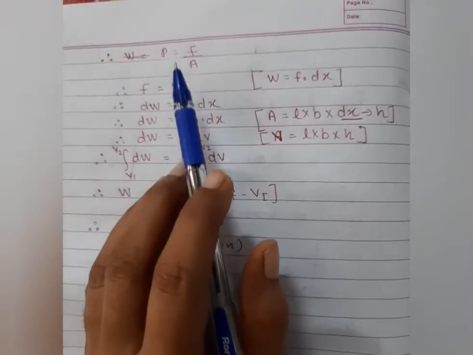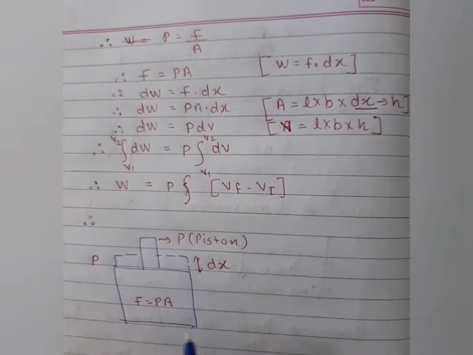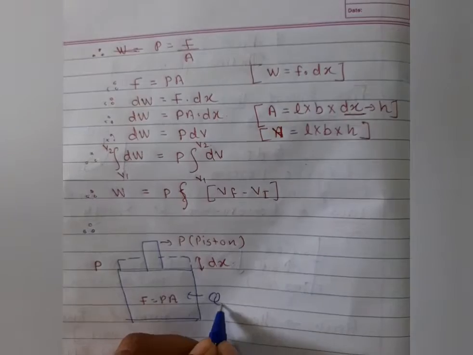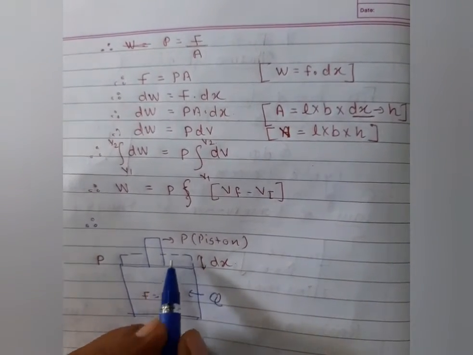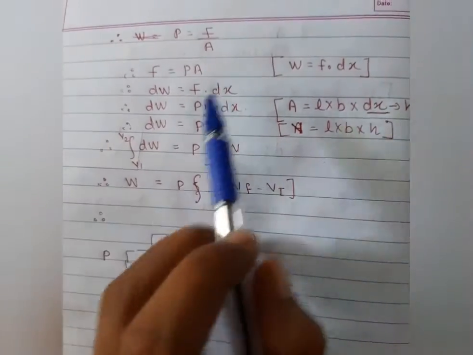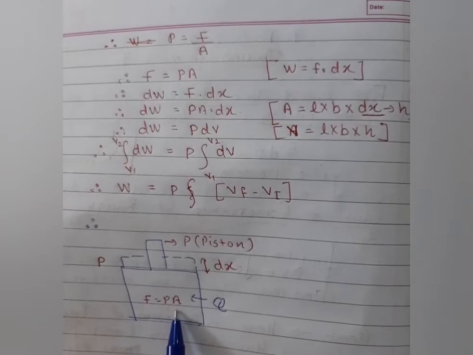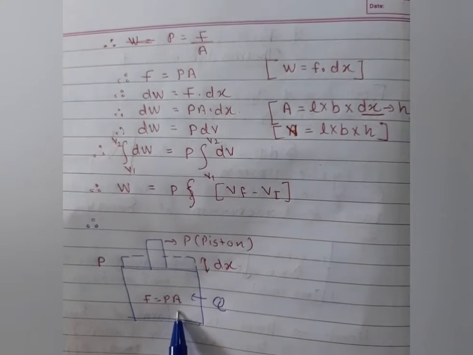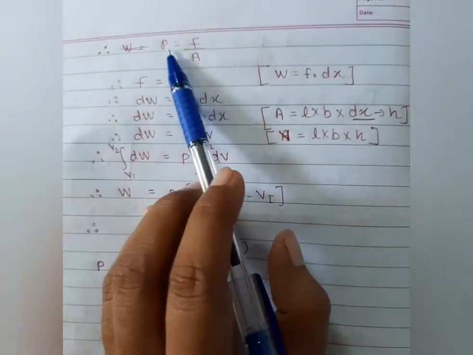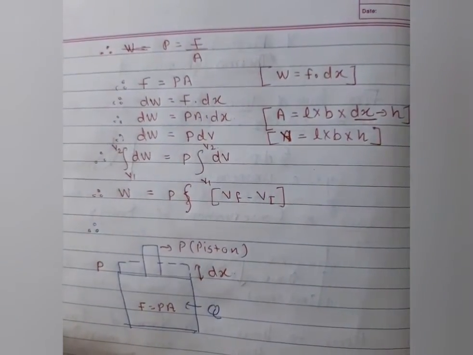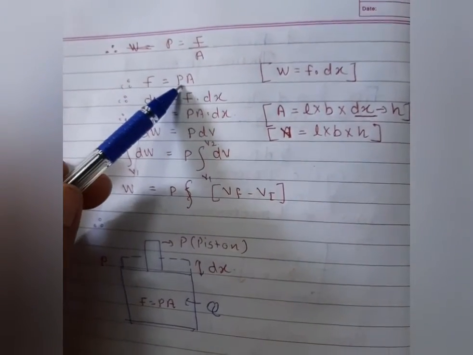So here, as you know, students, work is done by this piston because of the amount of heat energy, that is Q. The work is done by the piston because the internal molecular arrangement has been changed here. So pressure is applied on the system. The volume of the system also has been changed because of the heat, that is, the temperature of the system is also changed. Pressure is equal to force upon area, as you know very well. So the force is equal to pressure into A.